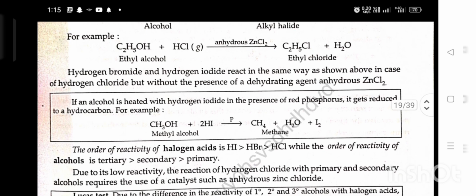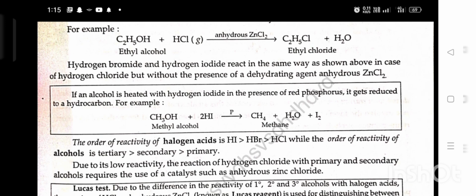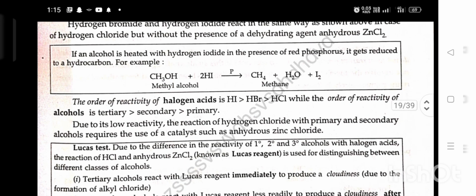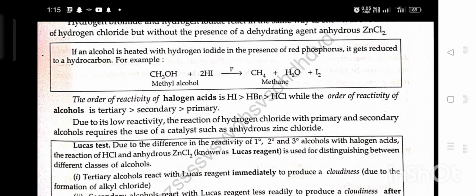I2. The order of reactivity of a halogen acid is HI, then HBr, then HCl, while the order of reactivity of alcohol is tertiary, secondary, primary. Due to its low reactivity, the reaction of hydrogen chloride with primary and secondary alcohols requires the use of a catalyst such as anhydrous ZnCl2.